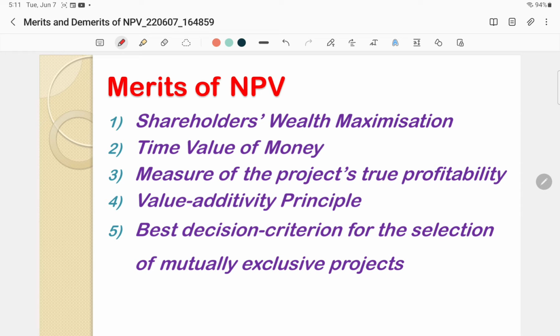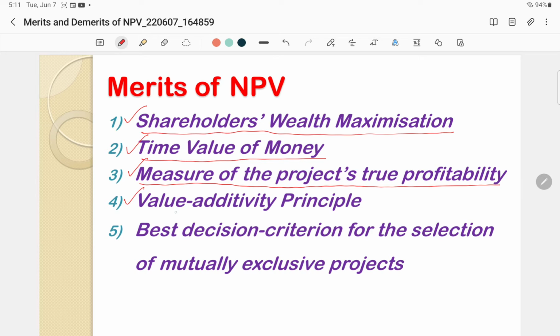The first merit is shareholders wealth maximization. Second is time value of money. Third one is measure of the project's true profitability.